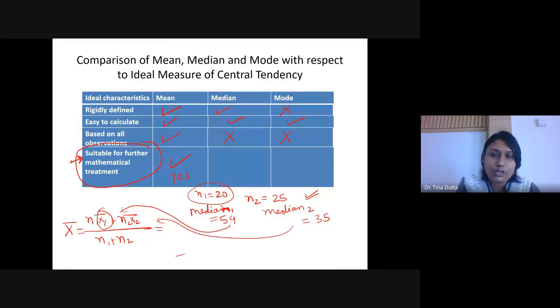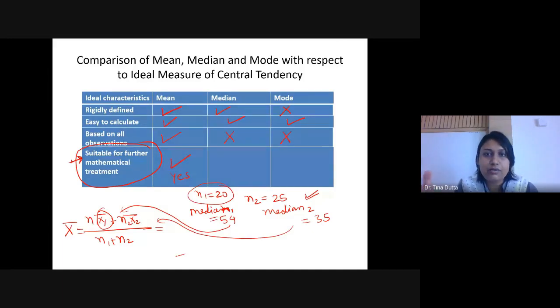And why is this so? The very fact that median and mode are not based on all the observations, right? So if you omit some observations or modify some of the observations, the median and mode will not be affected. It is not based on all the observations, and that is why you cannot pool them and cannot calculate. You need to know all the observations here.